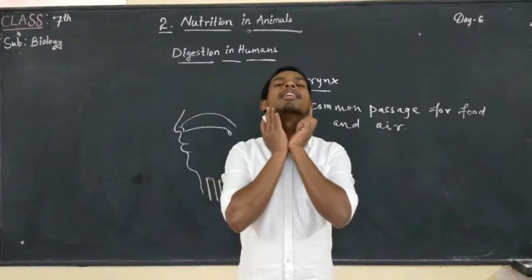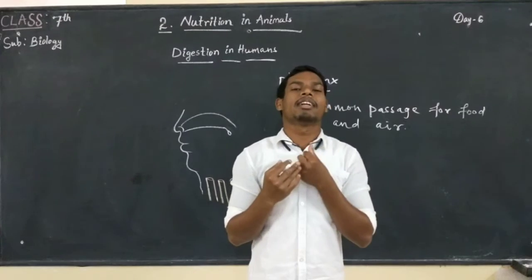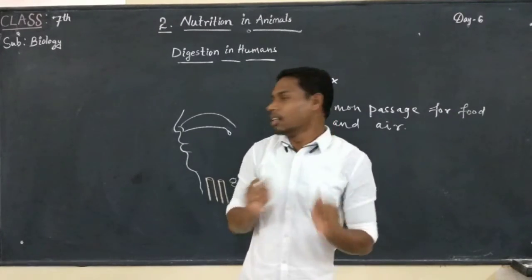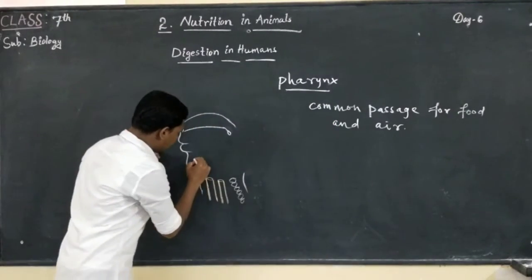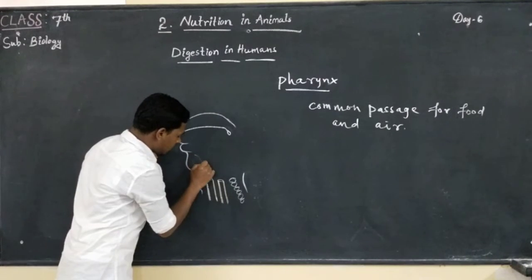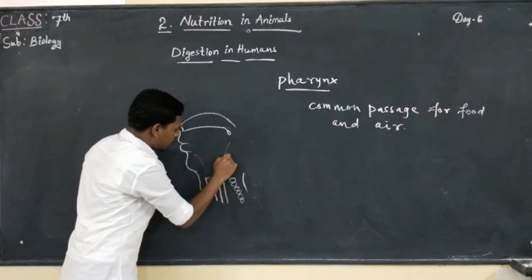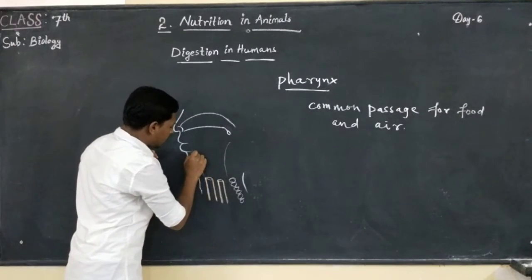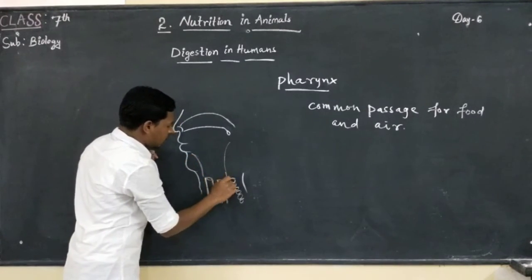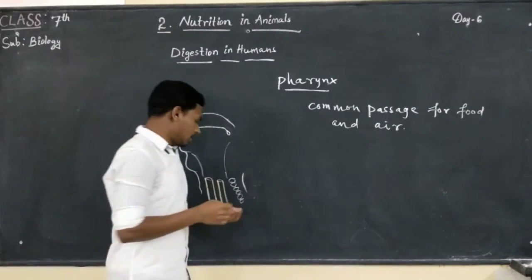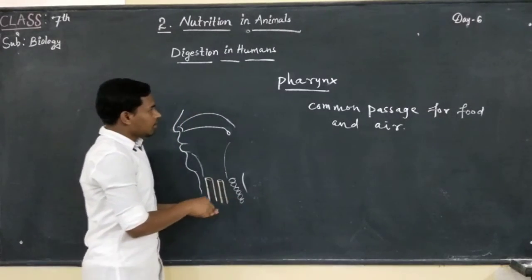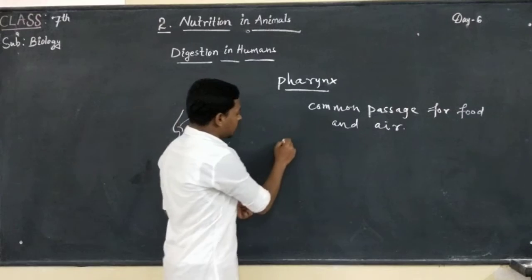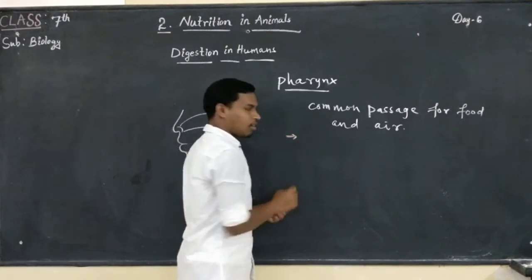You can see here it is a conical shape. Now pharynx are of three types.